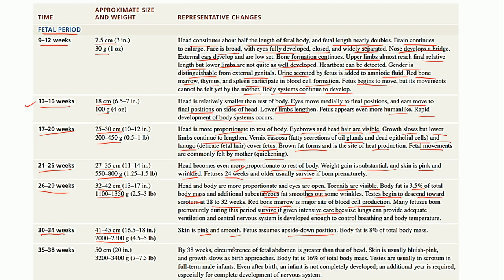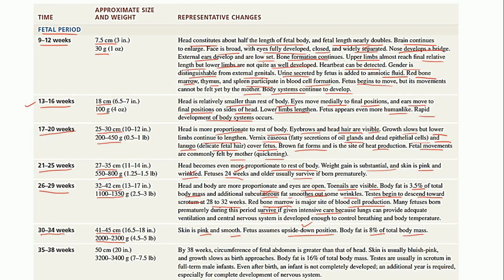Okay, so the delivery takes place through the head, right? So when the baby is born, the head is pushed out first. It assumes the upside down position. We have seen a picture wherein I showed you the full term baby in the uterus, and how the position is. Till now it was able to move about, but now it occupies the upside down position. The body fat has also grown now. It is 8% of the total body mass.